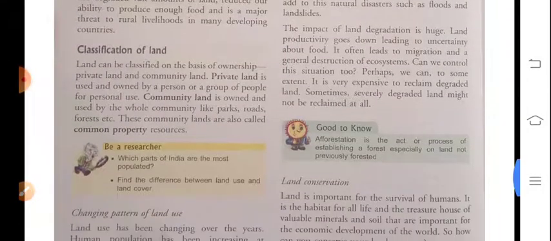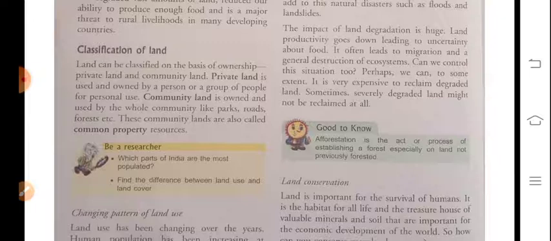Classification of land. Land can be classified on the basis of ownership, and it is also known as private land and community land. Private land is land that is owned by a person, meaning only one individual or a particular family has the right over it. That land is called private land. But the second is community land. This is the land where each person, each citizen of that particular area or country can use that land, and it is called community land.